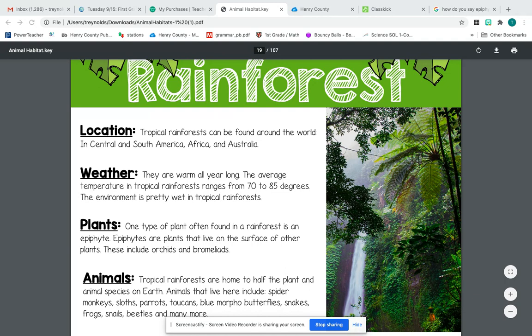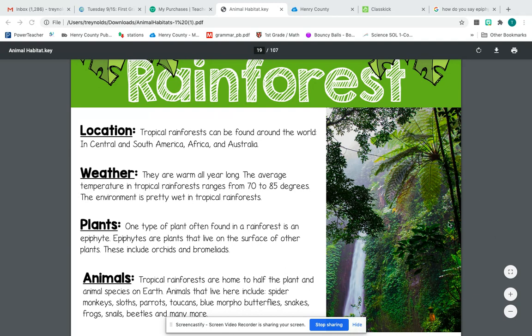A type of plant that is usually found in the rainforest is the epiphyte. Epiphytes are plants that live on the surface of other plants. Okay. And these include orchids and bromeliads.